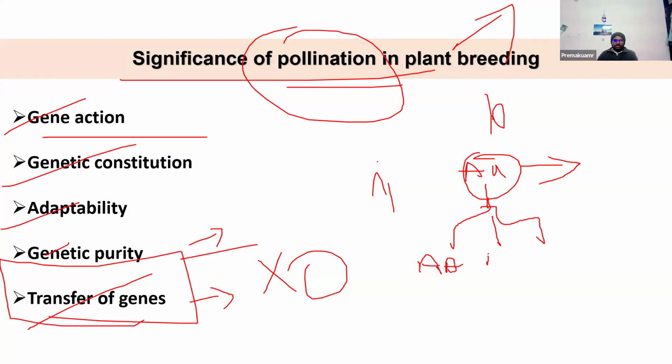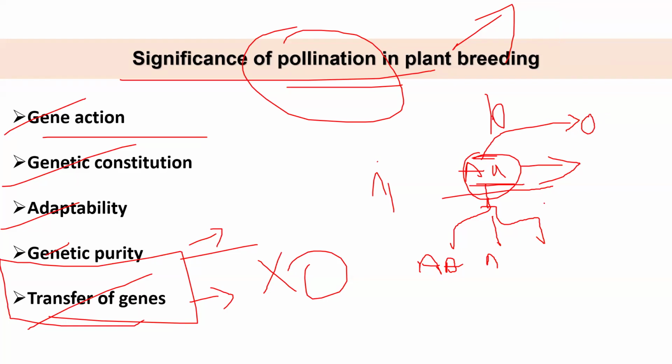Sir, my question is, in books it is said that dominant gene action can't be fixed. Only additive gene action can be fixed. I am telling, see, this is capital A, this is heterozygote. Normally, in heterozygote only, we have maximum dominant gene action. Homozygous can also show dominant gene action, but that is an exception we will discuss later. Normally, if you take this heterozygote, it is giving dominant gene action, and it is not fixable for the next generation.